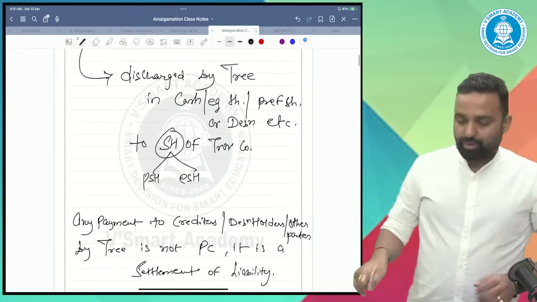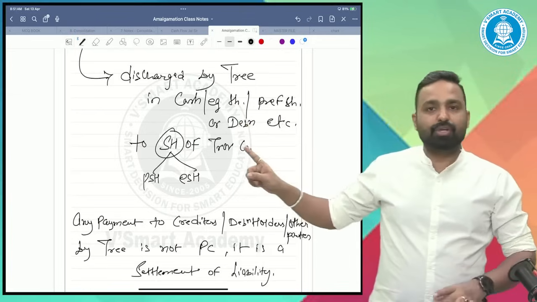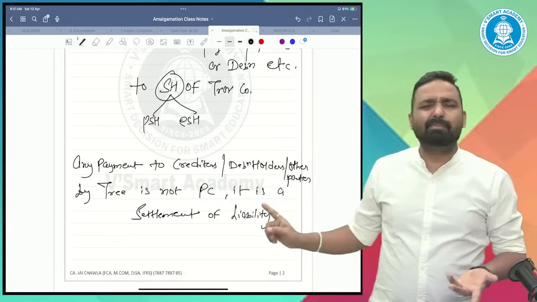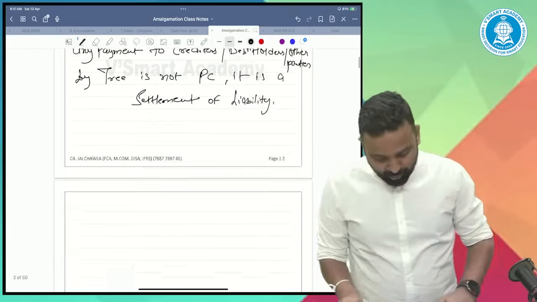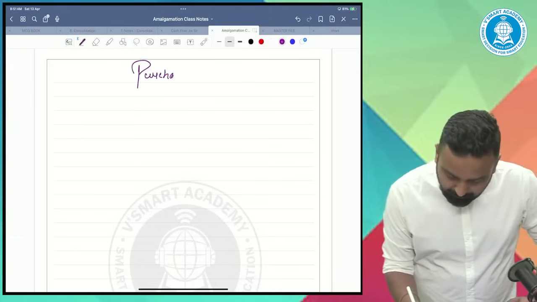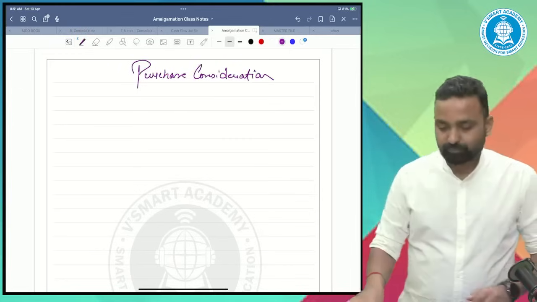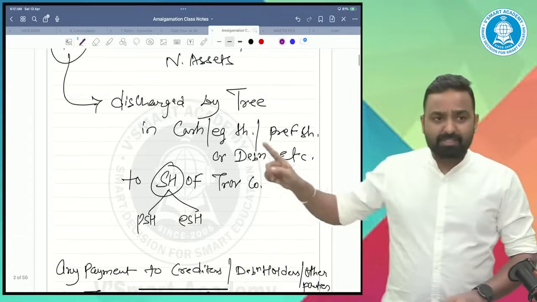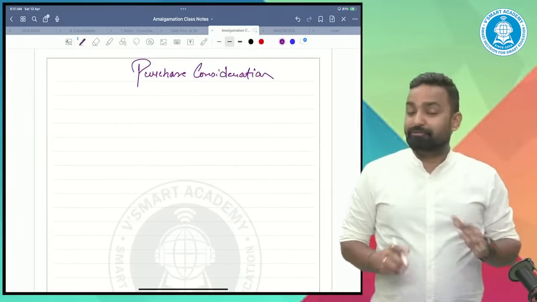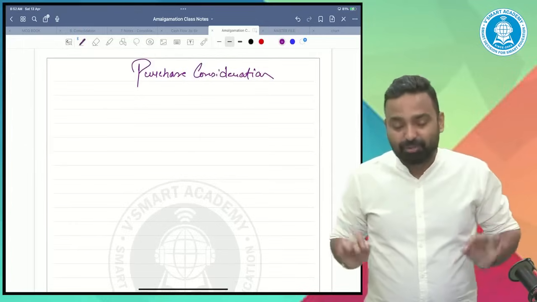Okay. So in the amalgamation, the transferee company has to discharge PC to the shareholders of the transferor company. Sometimes the transferee company also settles the liabilities, but that is not a PC. Okay. Now, if we talk about PC, purchase consideration. Now, this is going to be a very, very important topic. So please listen to me very carefully.